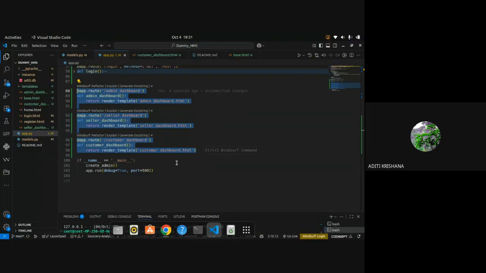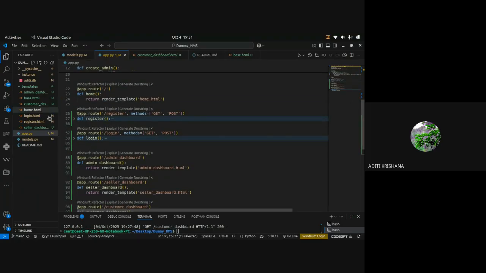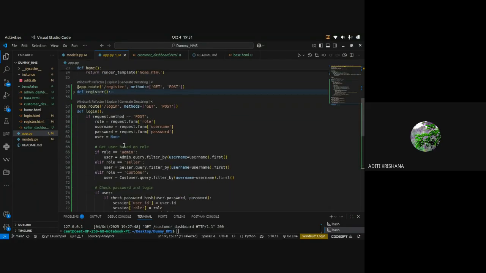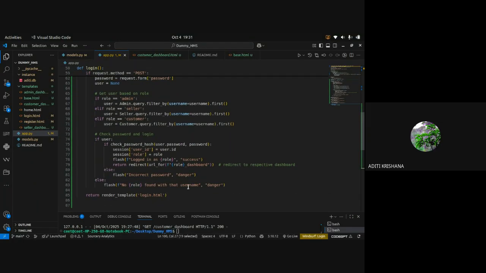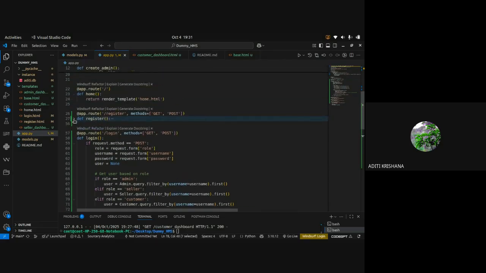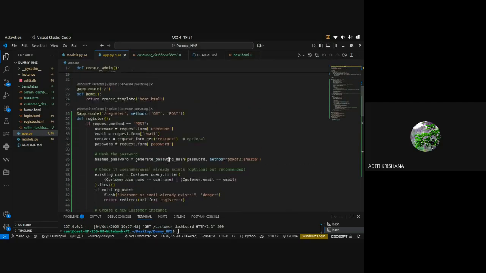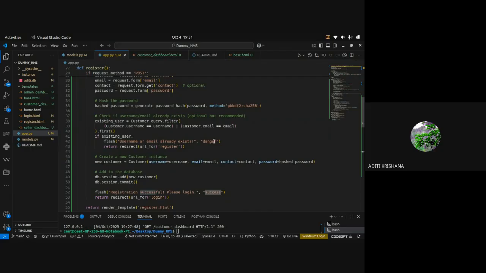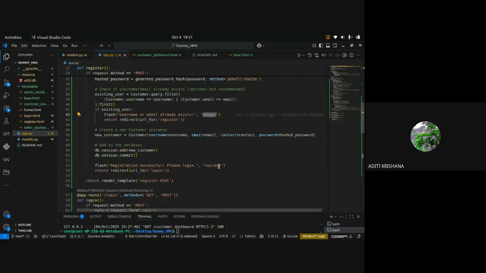Actually, you all have seen that I was writing flash message at the time of login. So it is having two symbols, danger and success. Two statuses there, danger and success. In register as well, it is having danger here, and when the registration is successful, success here. So two statuses I have defined, but how will they get used?